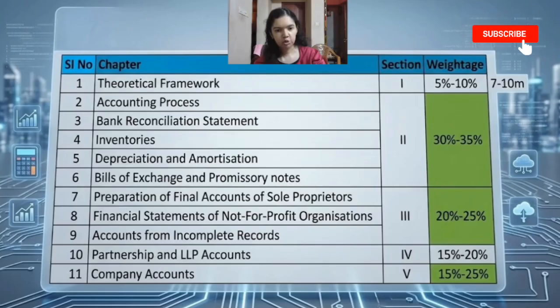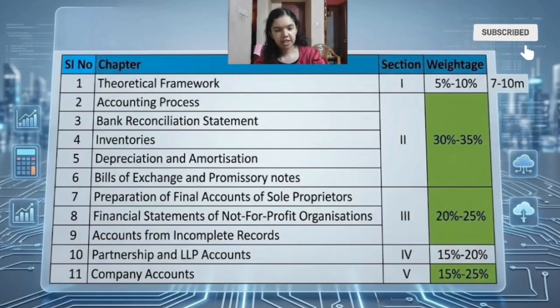In this chapter you will be studying the journal, ledger, trial balance, subsidiary book, cash book and rectification of errors. Try to understand one thing: if your journal entry is correct, then ledger posting becomes easier. And if the ledger is correct, trial balance becomes easier automatically. And finally, the financial statements will be right. So everything here is interconnected.